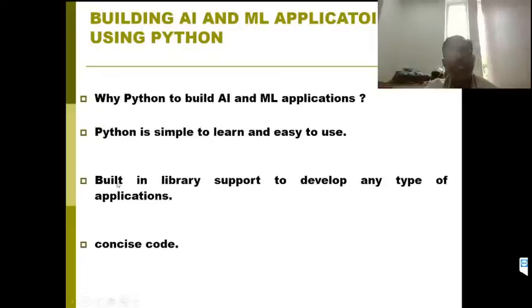Python has built-in library support to develop any type of application. There are built-in modules, packages, and libraries available in Python, and there are also third-party libraries compatible with your Python applications. For example, to build machine learning applications, we need libraries called pandas, numpy, matplotlib, seaborn. They're all external libraries that support the Python programming language. That's why we can develop applications very easily.